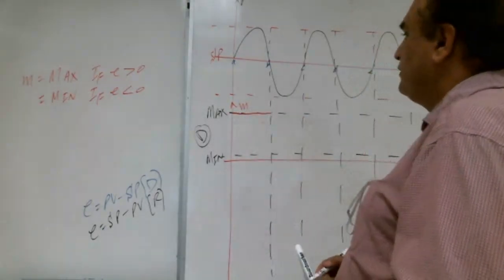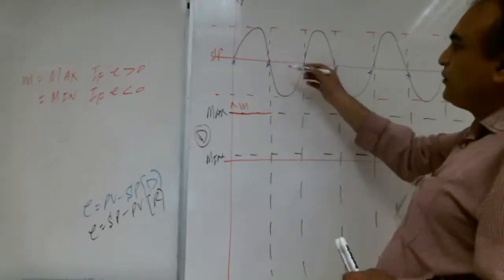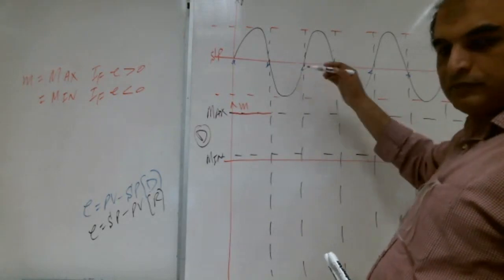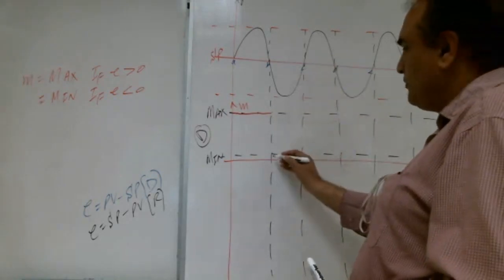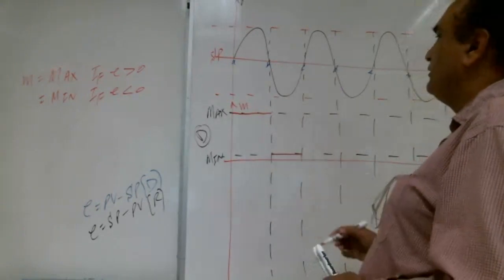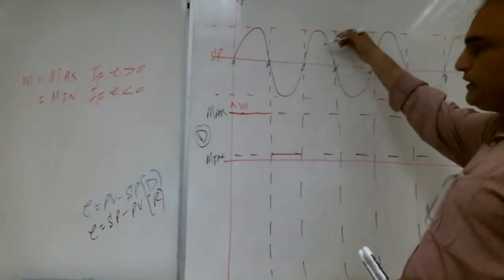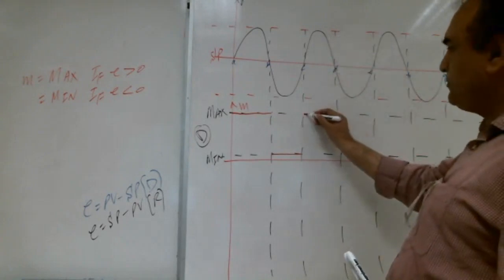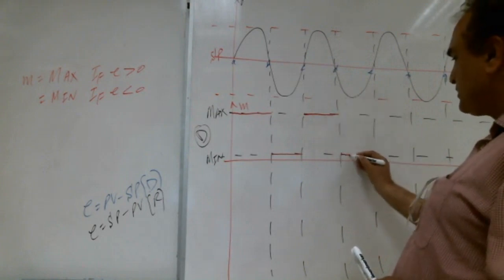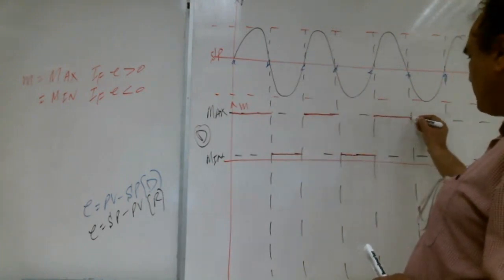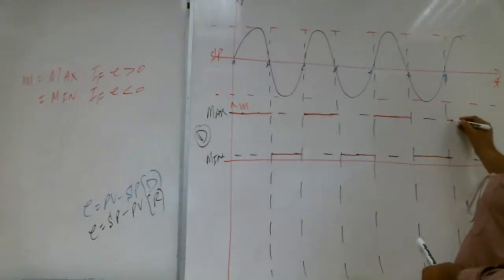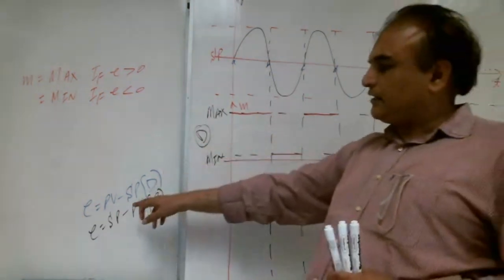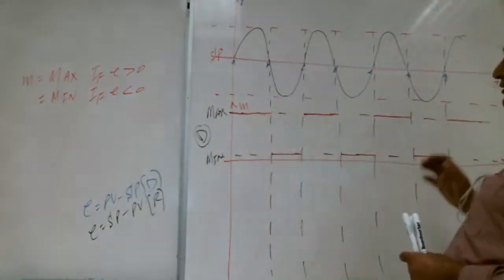Like this. Right, Shabab? Now from B to C, error is positive or negative? Negative. So the output will be minimum. Like this. From C to D, error is positive or negative? Positive. So output will be maximum. Again here output is minimum. Here maximum. Here minimum. Maximum. So depending upon the control action, output is like this.